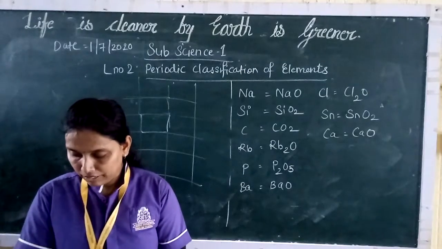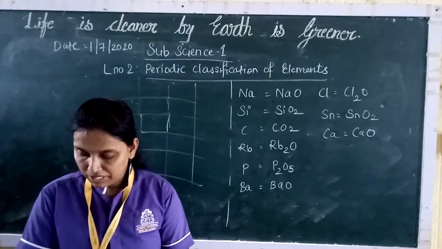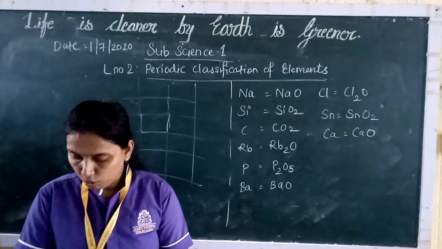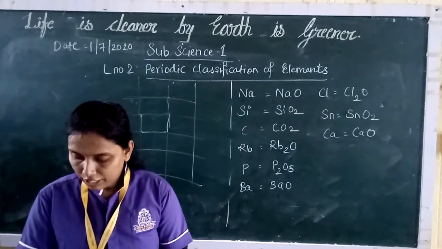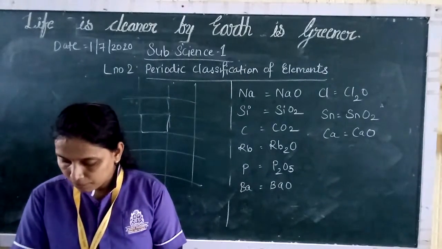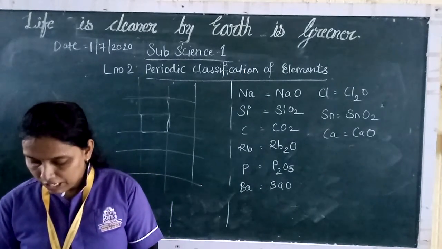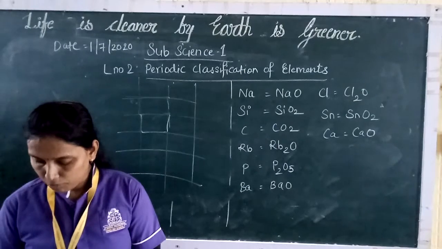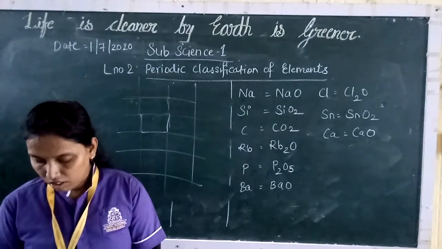Now, you will find the number of valence electrons in these elements from group 1, the family of alkali metals. Now, the elements beryllium, magnesium, calcium belong to group 2, the family of alkaline earth metals. Then there are elements such as fluorine, chlorine from group 17, that is the family of halogens. While going from top to bottom in any group, 1 electron shell gets added at a time.